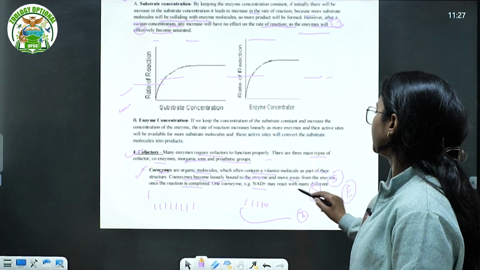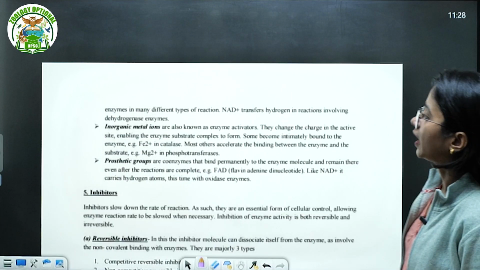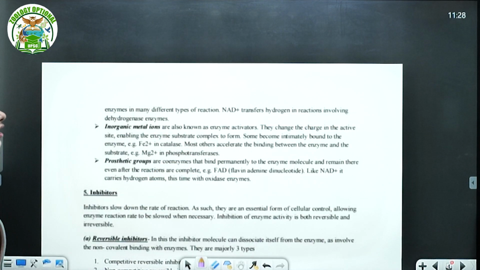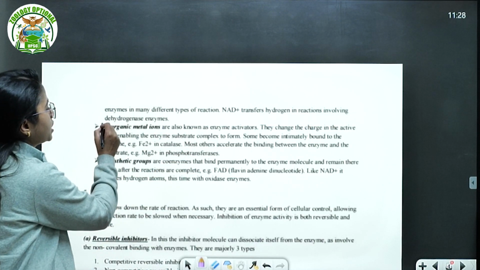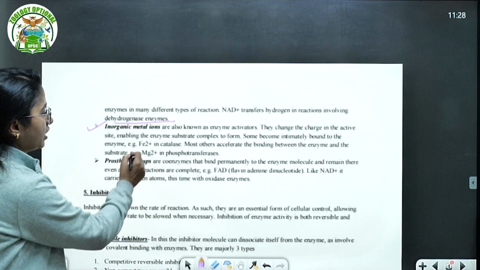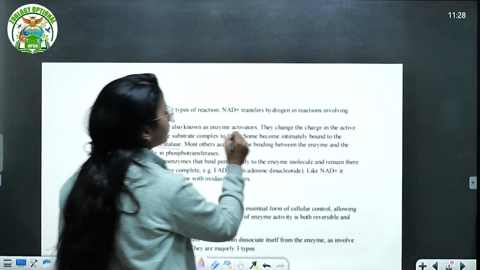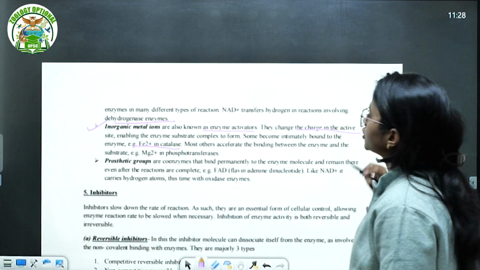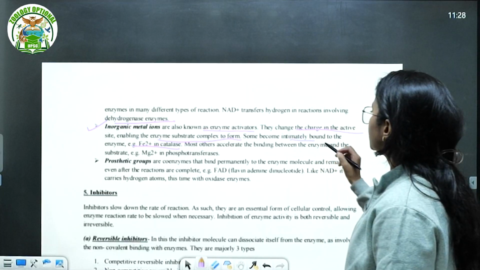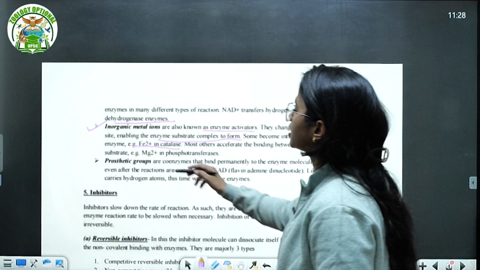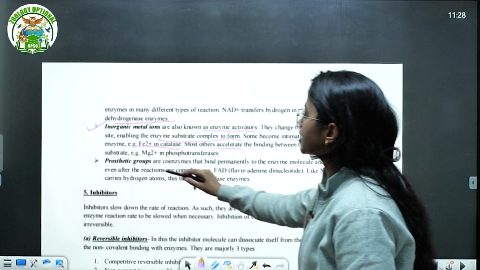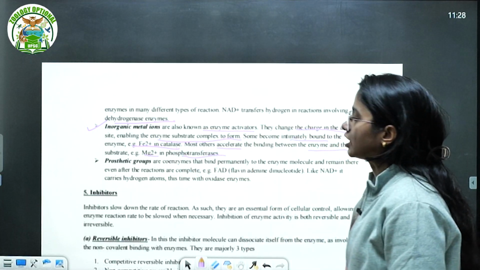For example, NAD plus may react with many different enzymes in many different types of reactions. NAD plus transfers hydrogen in reactions involving the dehydrogenase enzymes. That is an example. Then inorganic metal ions, as we have talked about, Fe plus 2 in catalase, also known as enzyme activators. They change the charges in the active site, enabling the enzyme substrate complex to form. Some become intimately bound to the substrate, like Fe plus 2 in catalase. Most others accelerate the reaction between the enzyme and the substrate, like Mg plus 2 in phosphotransferase, right?